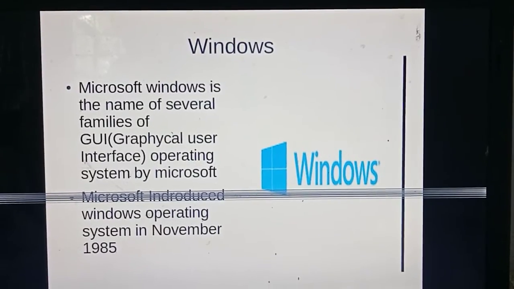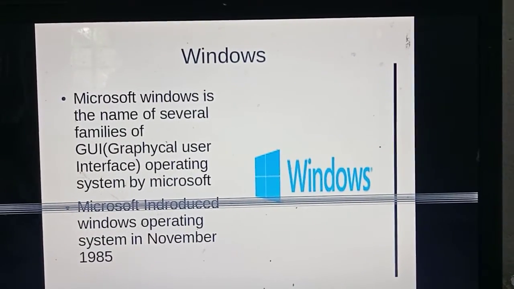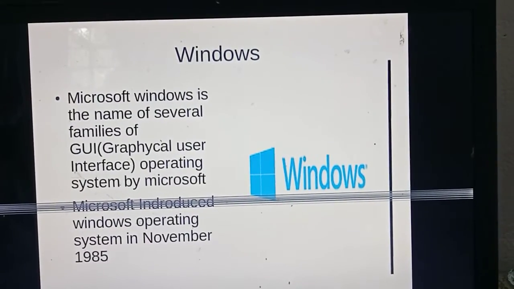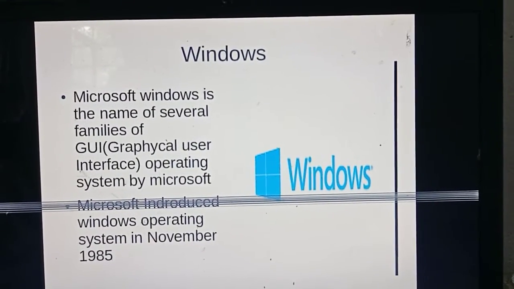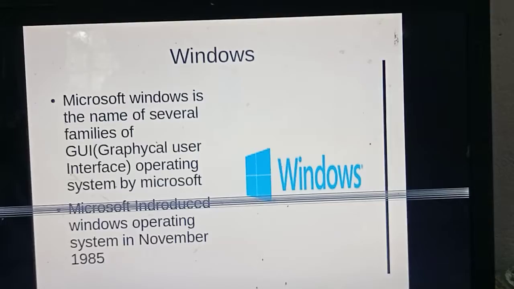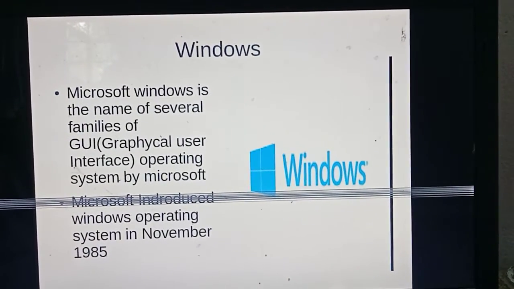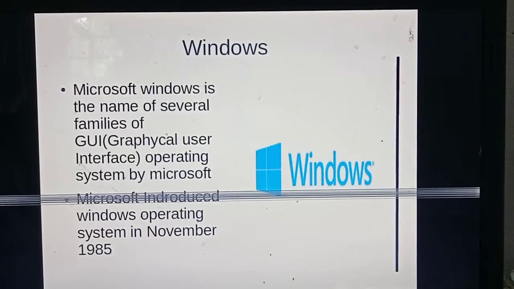But before 1985, Mac introduced the first GUI operating system. It is called Macintosh operating system. But after the coming of Windows, the Mac operating system became outdated.